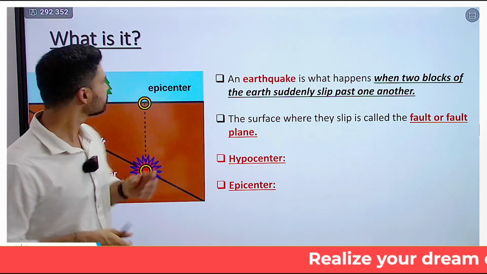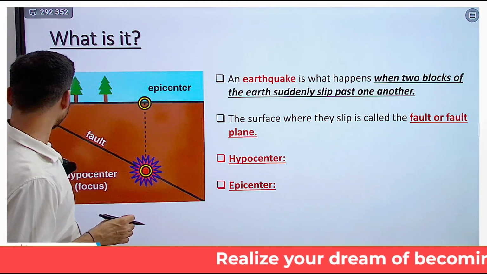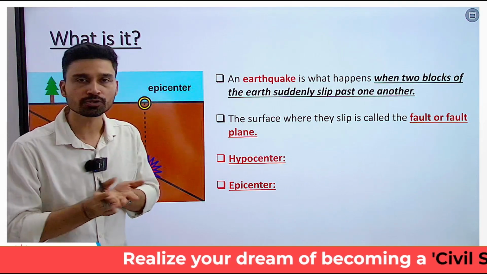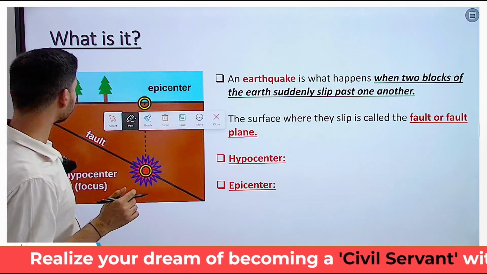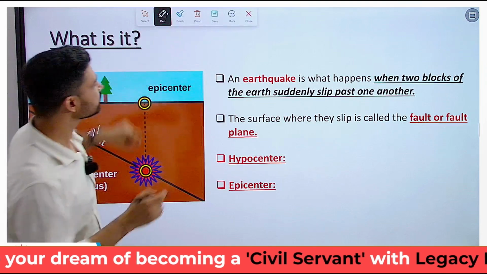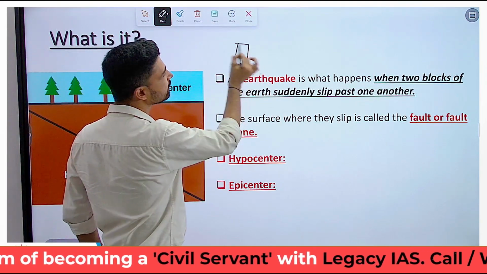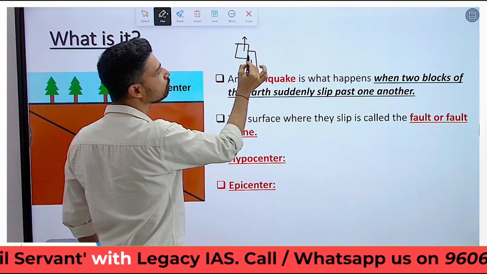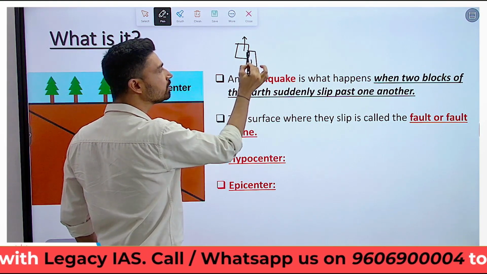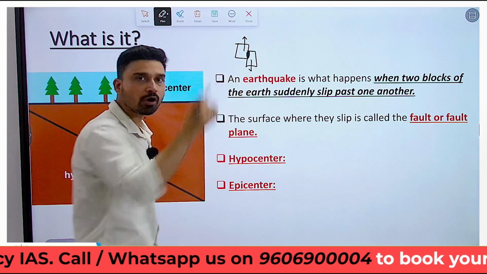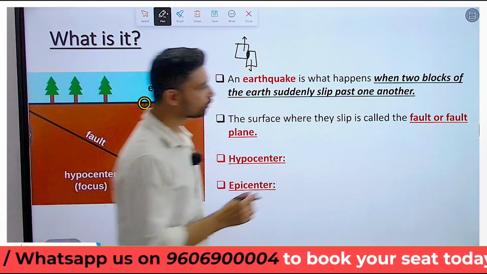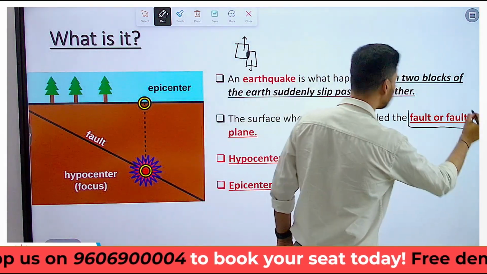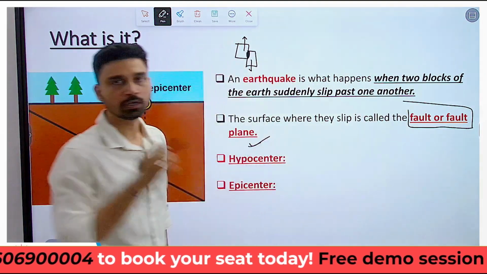Now as we have discussed, in the event of an earthquake, you have a slipping between two rocks, or relative motion between two rocks. So the place where rocks slip past each other, for example, these two rocks are arranged like this and suppose they are moving in opposite directions. Around this plane, we can say that rocks are slipping. So the plane along which the rocks slip is called a fault or fault plane.